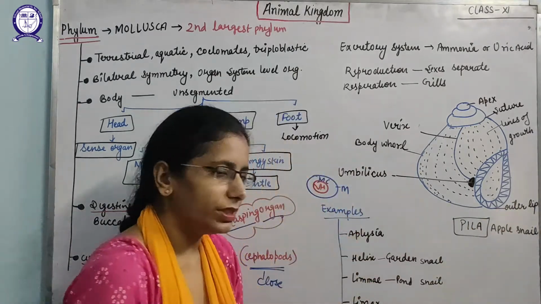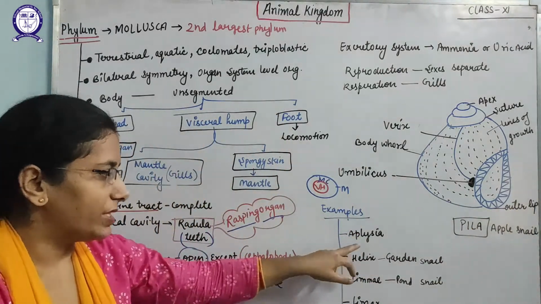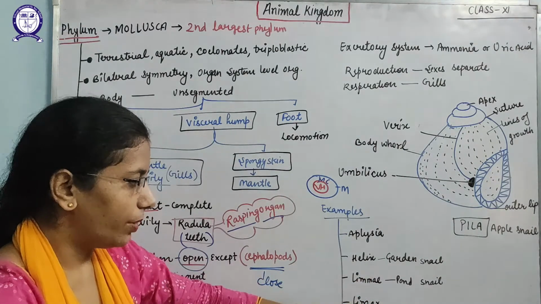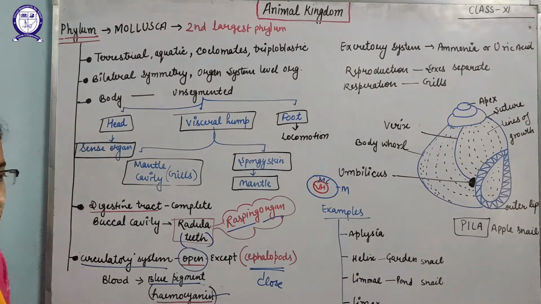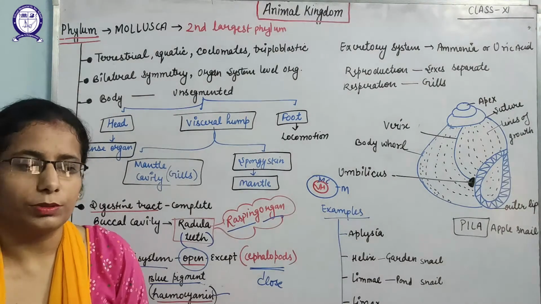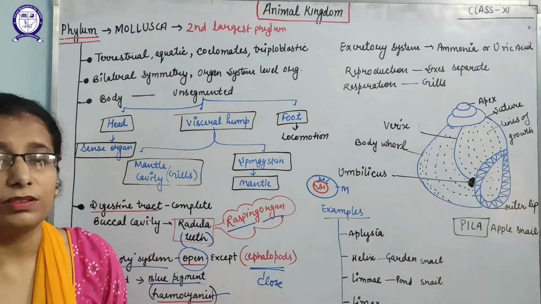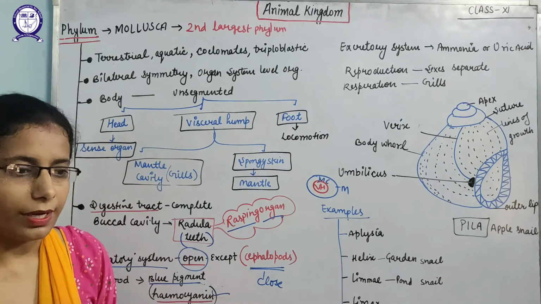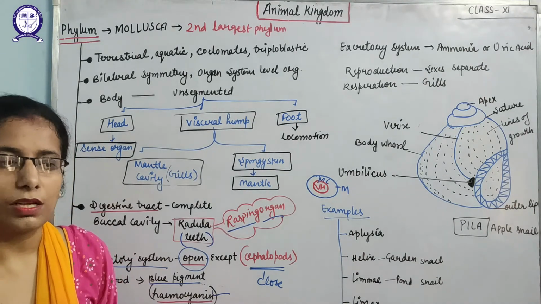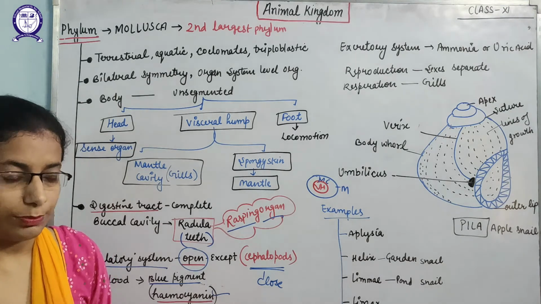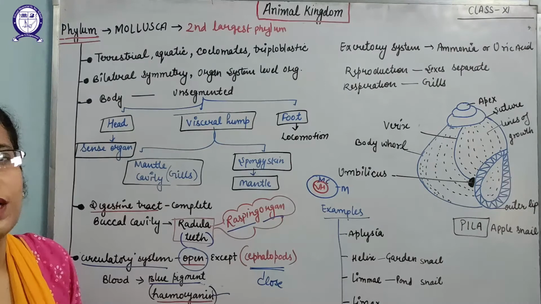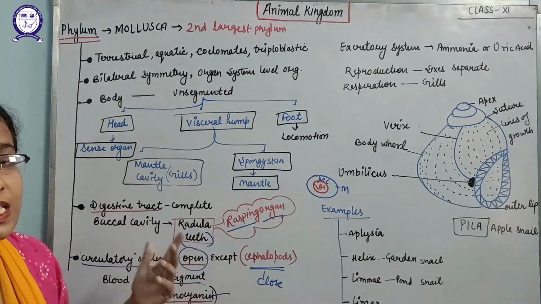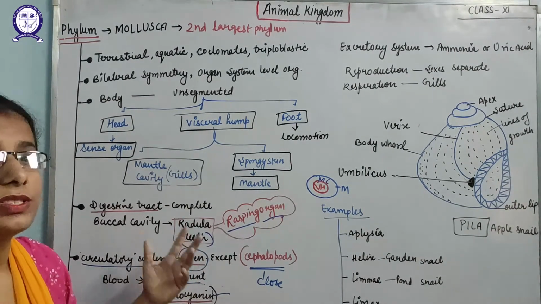Some examples are Aplysia, Helix, Limnaea, and Limax. These are examples of Mollusca. Mollusca includes some important examples because it is the second largest after Arthropoda, and due to its characteristics it can survive in more conditions than other animals. That is why it is easily available, and it is the second largest phylum.